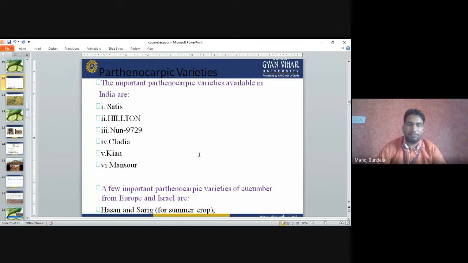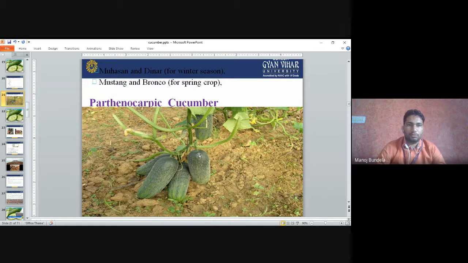Parthenocarpic varieties. The important parthenocarpic varieties available in India are Satish, Hilton, Noon 9729, Kodaikanal, Cayenne, and Mansour. A few important parthenocarpic varieties of cucumber from Europe and Israel are Ansan and Sading for summer crop, Motion and Dinar for winter crops, and Mustang and Boroko for spring crop. These are the parthenocarpic cucumbers. Parthenocarpic means they do not require pollination.